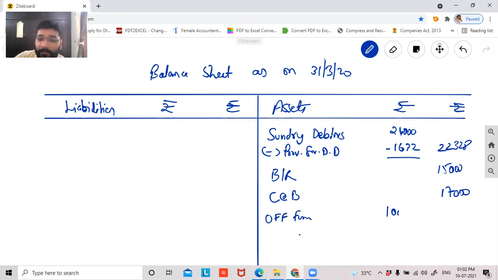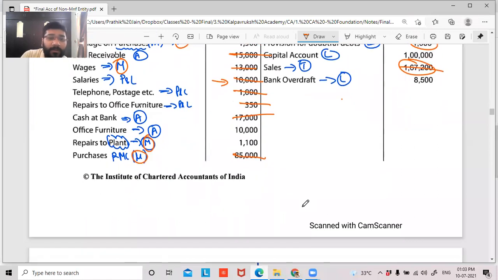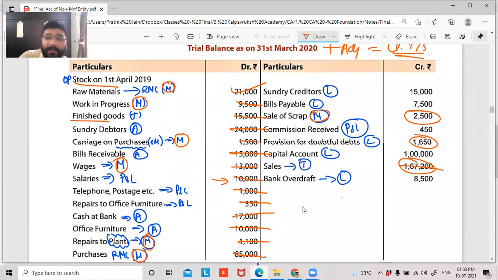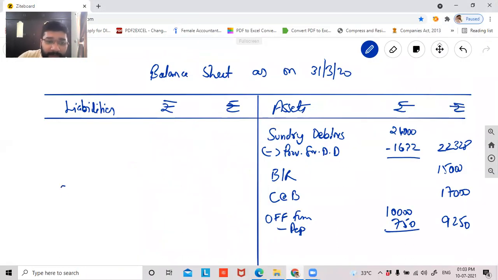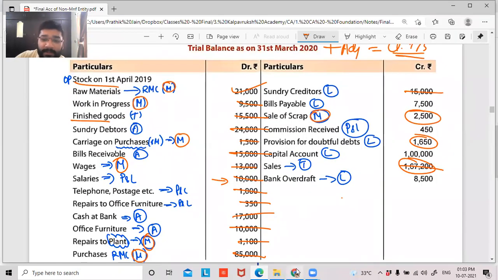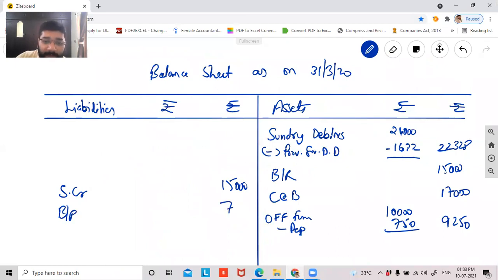Office furniture 10,000 inner column minus depreciation how much? 10%, right? No, sir. What is it? 7.5, is it? 750 rupees, sir. Okay, depreciation 750. So it will be 9,250. Correct? Then comes your sundry creditors 15,000 rupees. Leave some space. Sundry creditors 15,000 rupees. Bills payable 7,500. Bills payable 7,500.